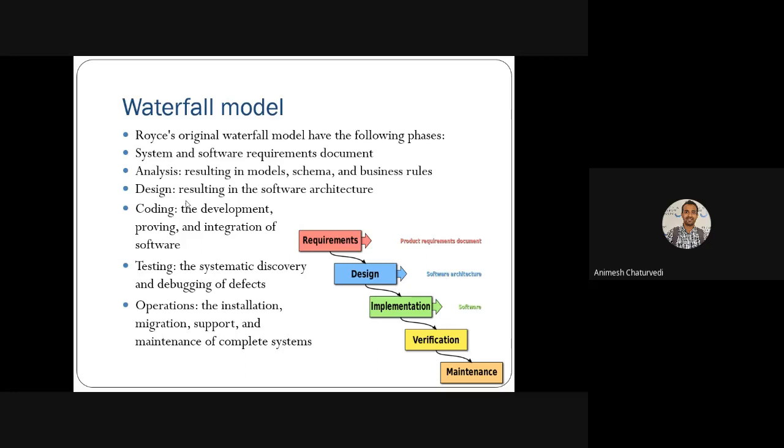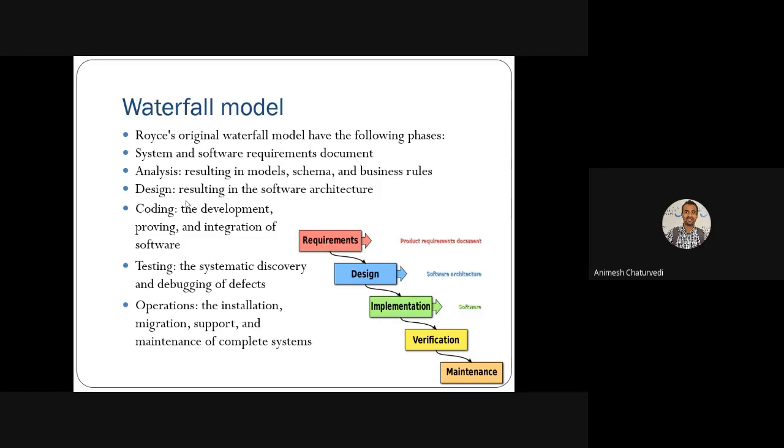And then you do the systematic discovery of testing and debugging of defects in the system or software. Then you think about the operations that are needed, meaning installation, migration, support, and then the maintenance phase. All these things are needed.